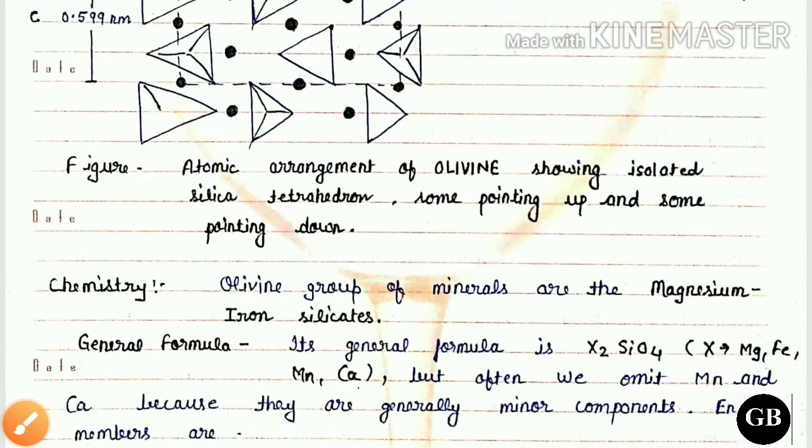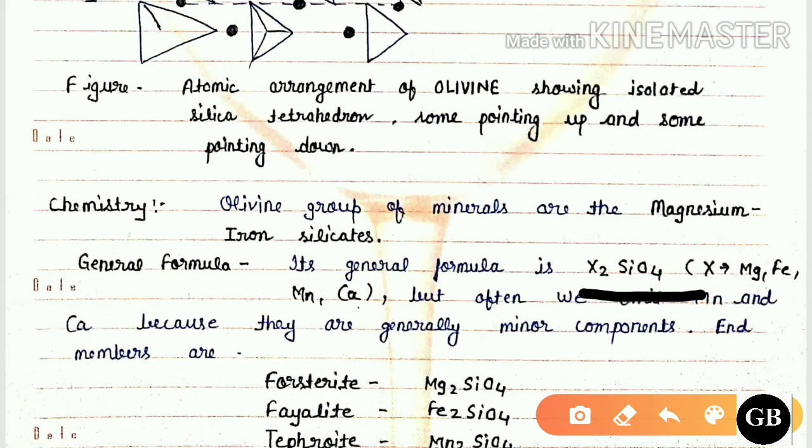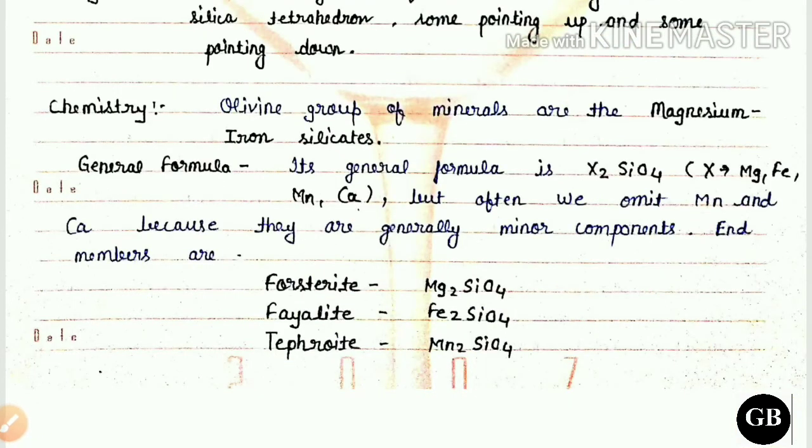And when we talk about the chemistry of the olivine group of minerals, these are magnesium iron silicates, and the general formula of the olivine family is X2SiO4, in which X indicates magnesium, iron, manganese and calcium ions. And on the basis of these ions, different kinds of minerals are found in nature.